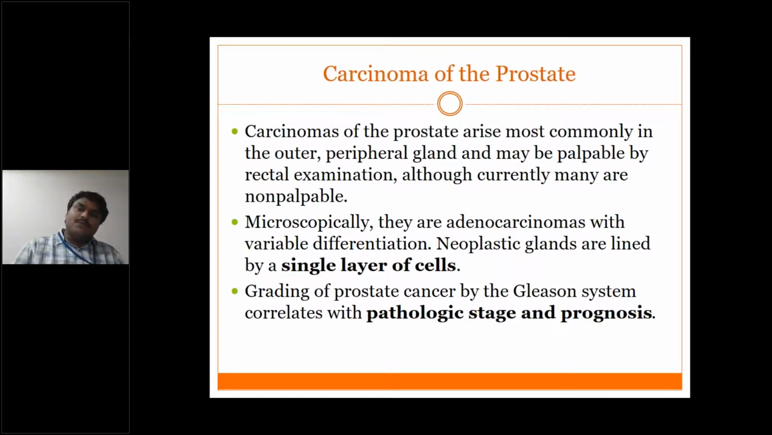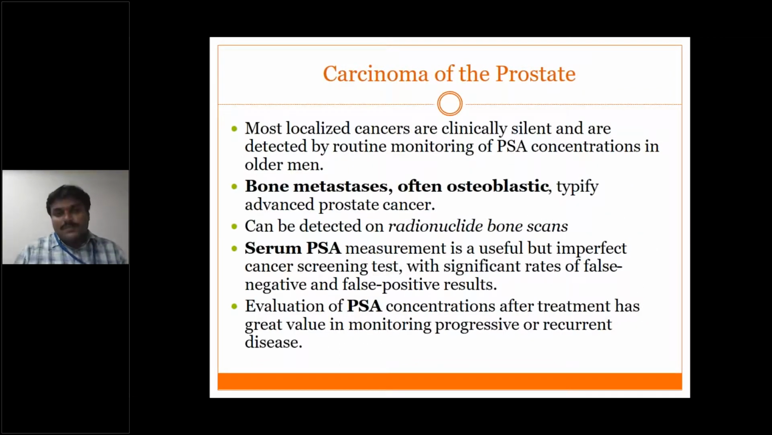For this patient, a bone scan is essential because most of the time the bone metastases are osteoblastic. So for bone mets, we should do a radionuclide bone scan. For other soft tissue metastases, we can go for the PET scan. Most localized cancers are clinically silent and can be detected by using PSA, whereas the metastatic lesions can be detected by PET scan.